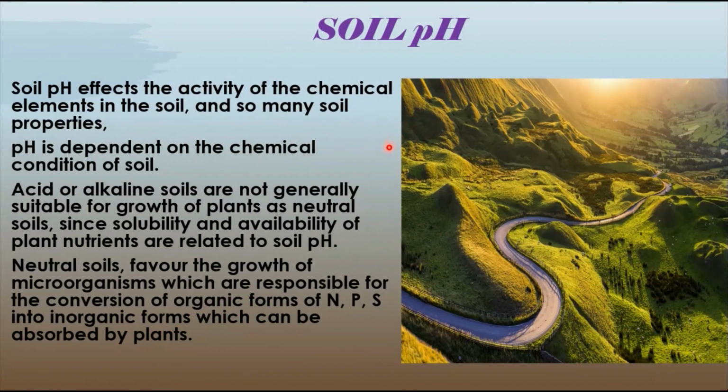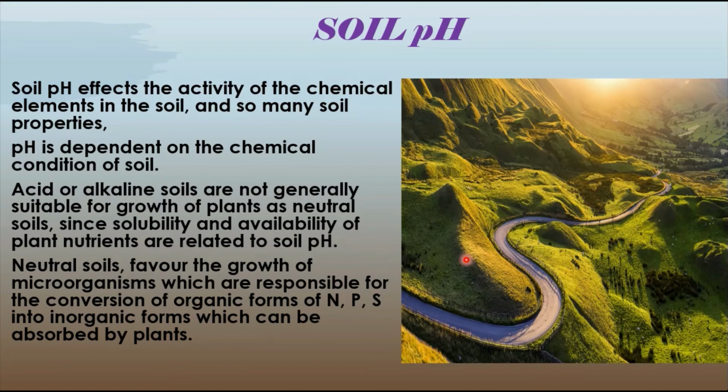Then moving to the soil pH. So soil pH affects the activity of chemical elements in the soil and so many soil properties. So what is meant by pH? All these things we will discuss in detail in the chemical properties of the soil. So here just learn that we have three different types of soil based on the pH, that is acidic soils, alkaline soils, and neutral soils.